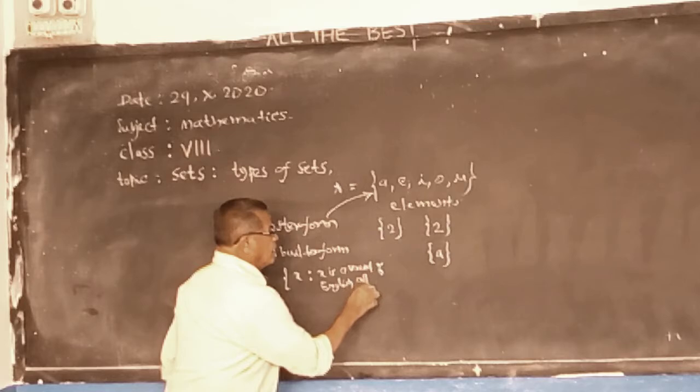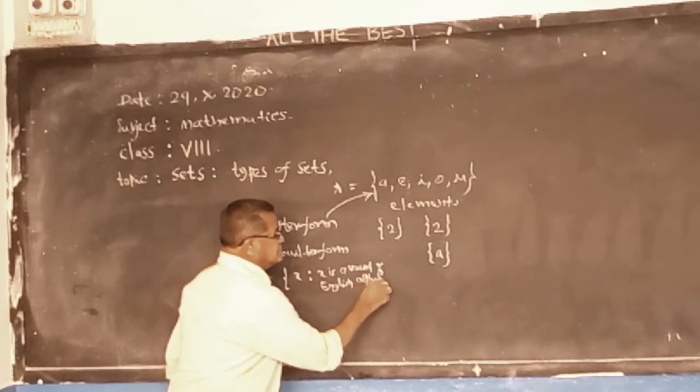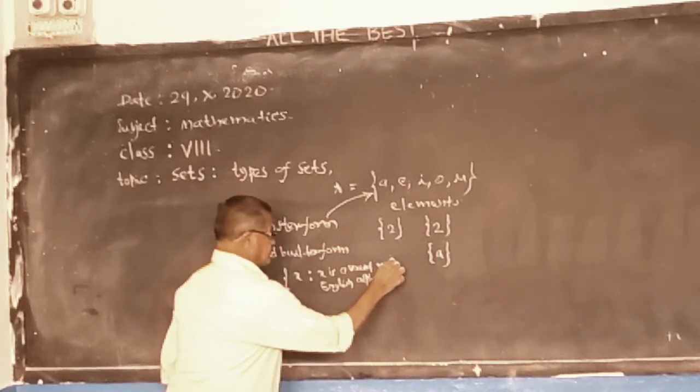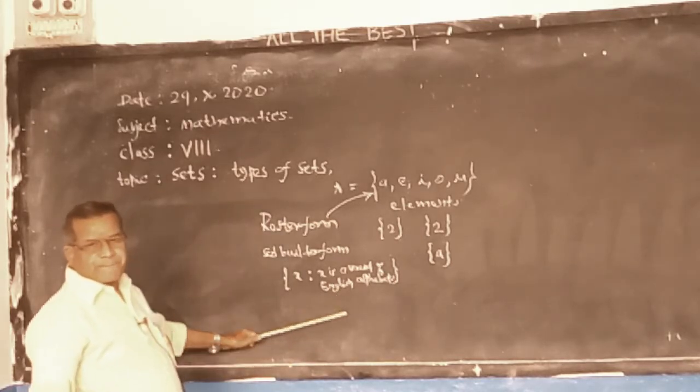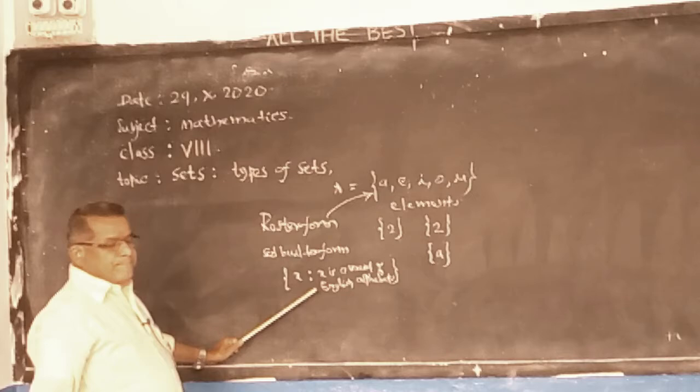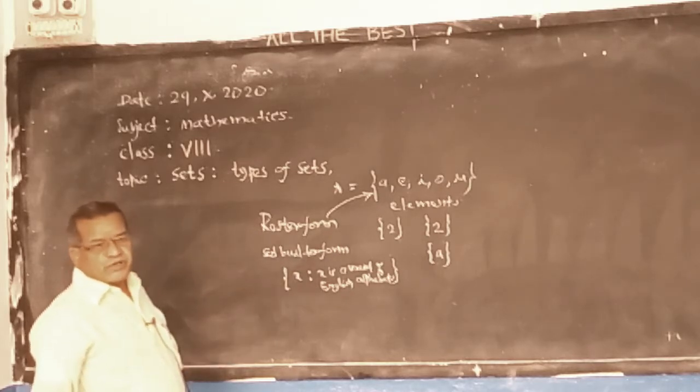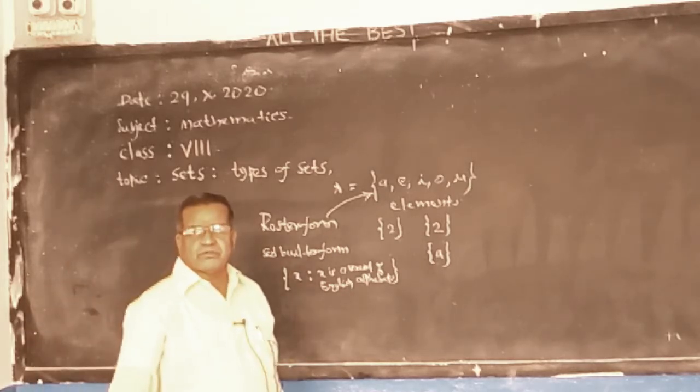This is the set builder form. In set builder form, we write the rule of the roster form.